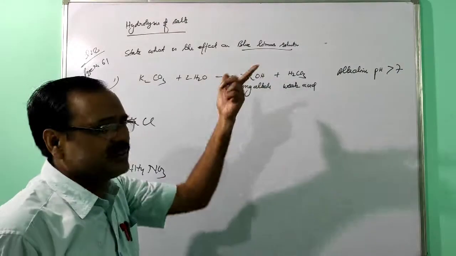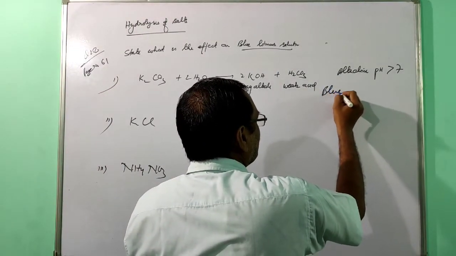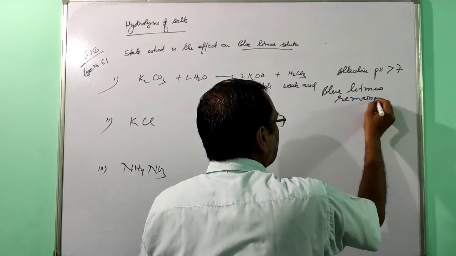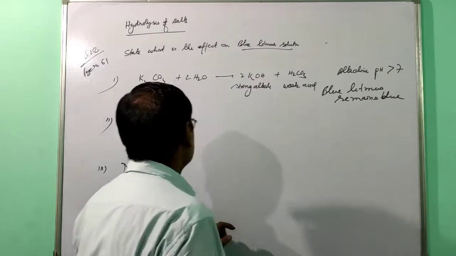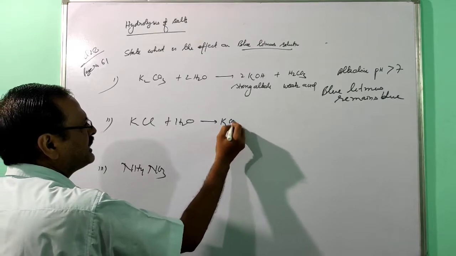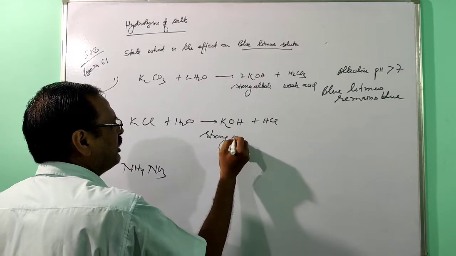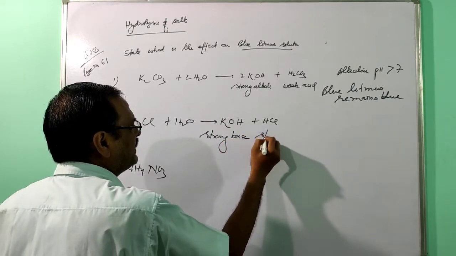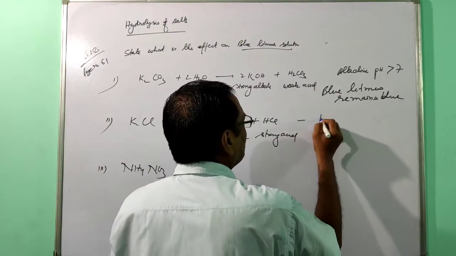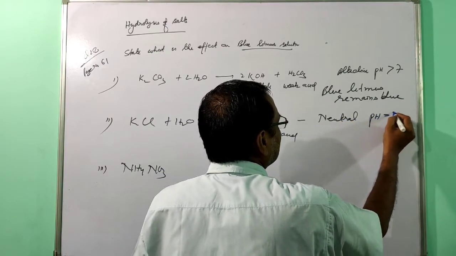So blue litmus, in this medium, you will get a blue color. So blue litmus remains blue. Now this one is potassium chloride, which reacts with water to form KOH and HCl. This one is a strong base, and this one is a strong acid. So that will be neutral, and pH is 7.